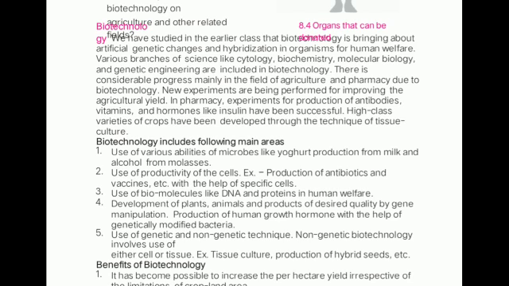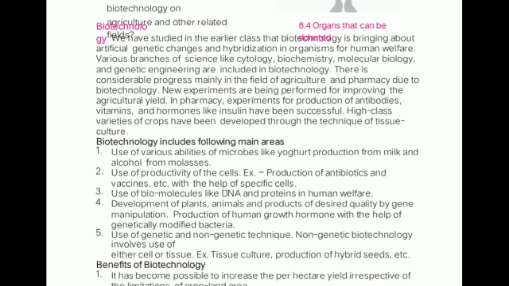Pharmacy means in medicine sciences, not medical but medicine sciences. New experiments are being performed for improving the agriculture yield, and in pharmacy the experiments for production of antibiotics, vitamins, hormones like insulin have been successful.